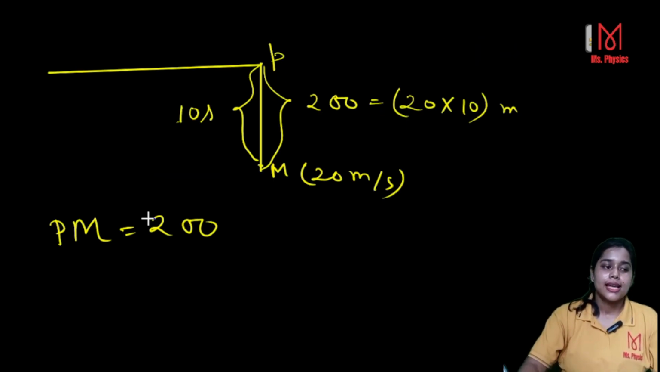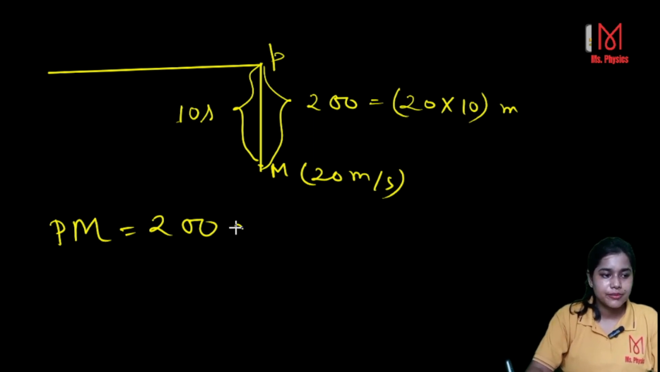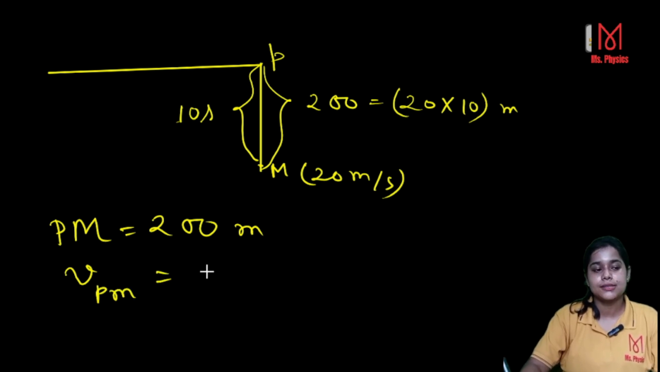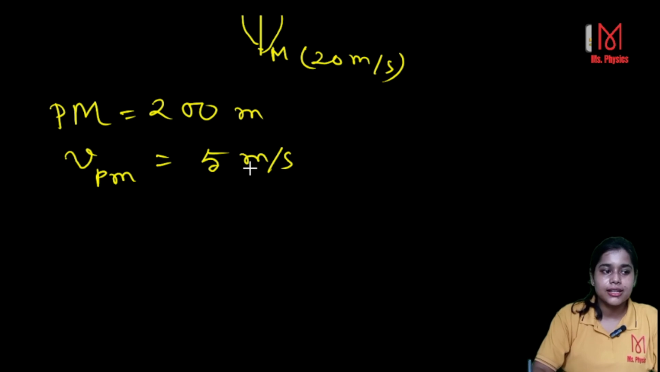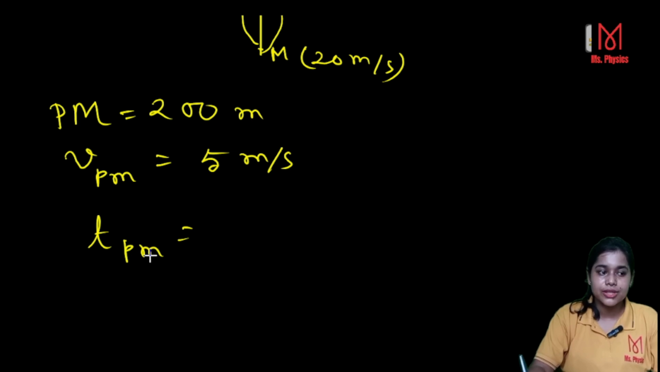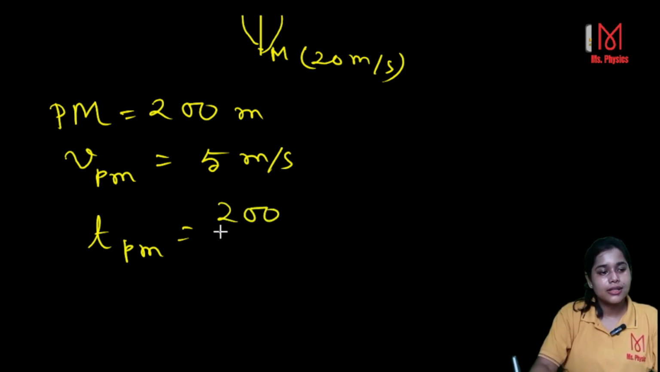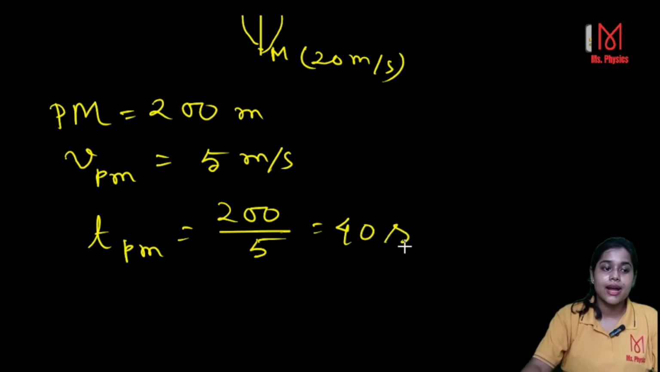So how to calculate? Here you see that PM is 200 meter. What is the relative velocity? The relative velocity of police with respect to M, we have already calculated, is 5 meter per second. There is no doubt. Now, with this relative velocity, what is the time that will be taken by the police? Time T for PM is 200 over 5, that is 40. That means 40 seconds is required by the police to cross this 200 meter.